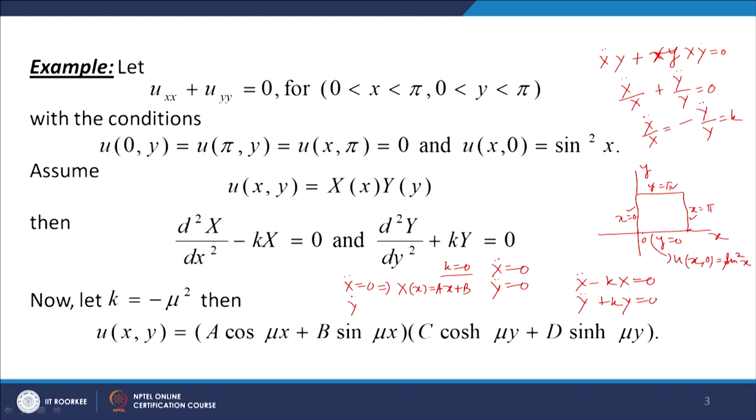Y double dot equal to 0 means Y is equal to cy plus d. So this means that u(x,y) is equal to (ax plus b) into (cy plus d).